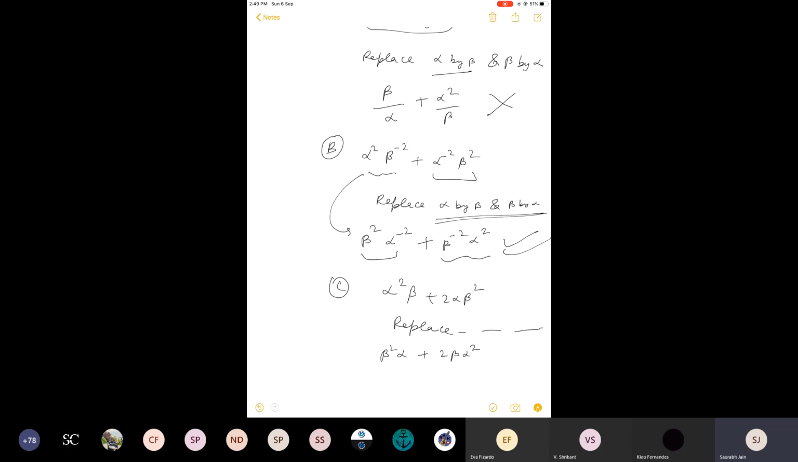So this is the meaning of symmetric expression, very easily. Whatever expression is given, change the names. In place of alpha, write beta, in place of beta, write alpha. If the new expression is same as the old expression or the given one, then it is a symmetric expression, otherwise not. That easy.